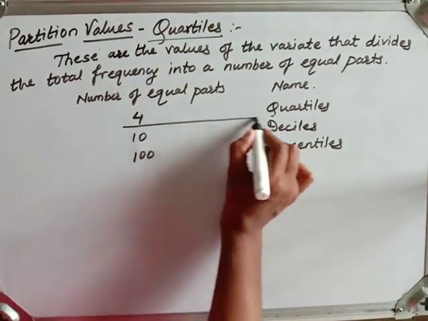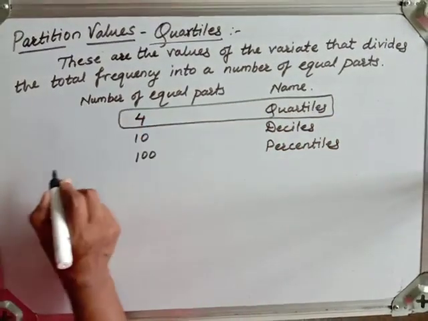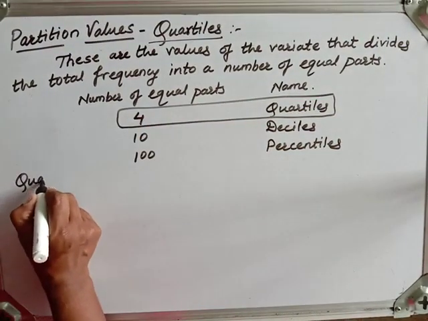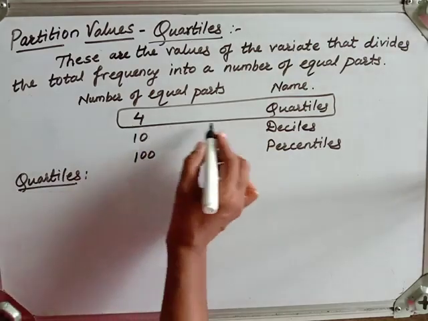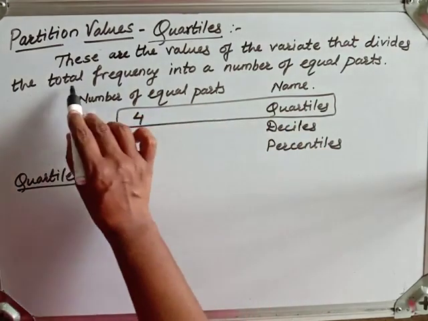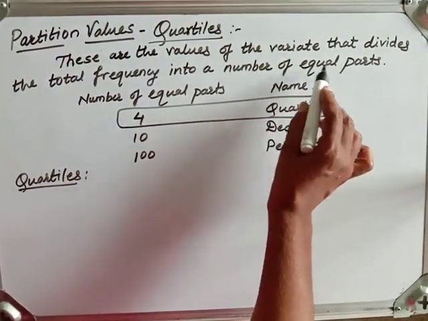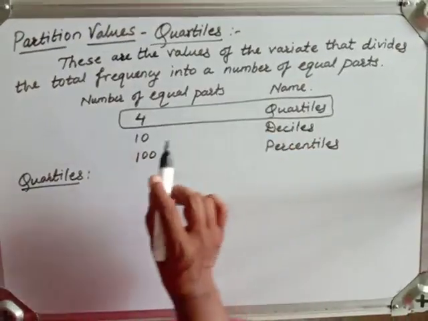Now we have to learn quartiles here. So what is a quartile? The definition is very clear from here itself. If the total frequency is subdivided into 4 equal parts, that is a quartile.